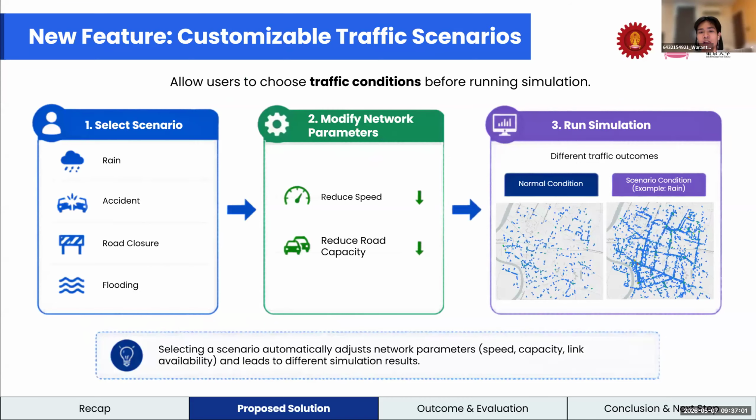This slide shows our new feature, customizable traffic scenarios, where the user can select conditions such as lane closures, accidents, road closures, or flooding, and then the system automatically adjusts the network parameters such as speed and road capacity. Then we can run the simulation and compare the traffic outcome with the normal condition.